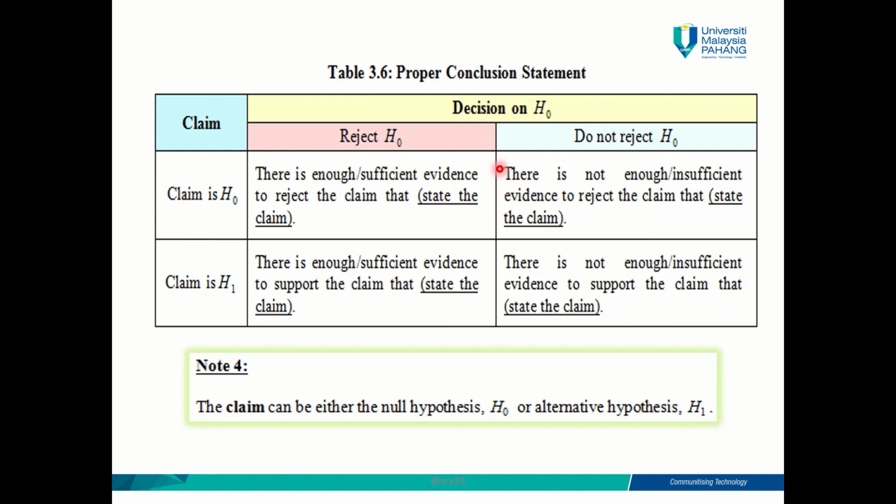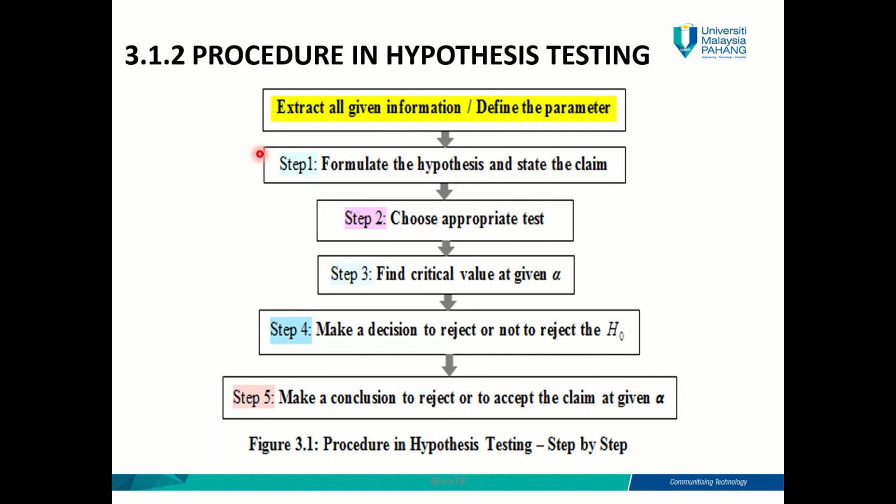So that is the 5 steps of doing hypothesis testing, class. Step 1, write down your H null and H1. Step 2, calculate the test statistic value. Step 3, establish the critical value. Step 4, make a decision whether to reject or not reject H null. And then step 5, make a conclusion to reject or to accept the claim. This is the traditional approach of conducting hypothesis testing, which consists of 5 steps.